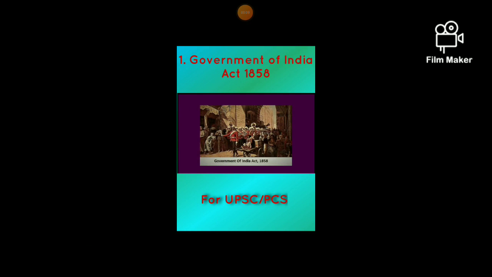This significant act was enacted in the wake of the revolt of 1857, also known as the First War of Independence or the Sepoy Mutiny. This act is also known as the Act for the Good Government of India, and it abolished the East India Company and transferred the power of government, territory and revenue to the British Crown.